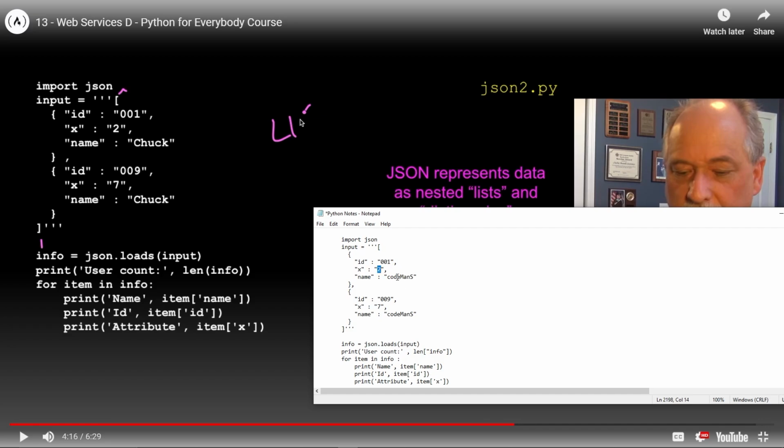Okay, so yeah, it's kind of out of order, but I guess it was there just to keep us on our toes. How about that? Regardless, so that's what it's going to print out. It's going to print codeman S 001 2, and then it'll print out codeman S 009 7. All right, so that's what's going to happen.